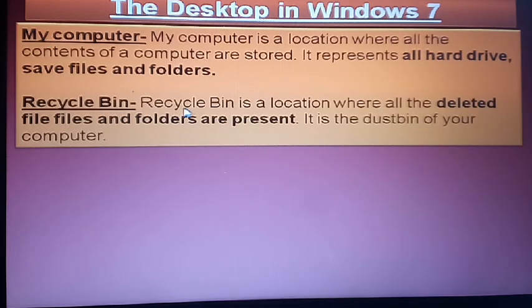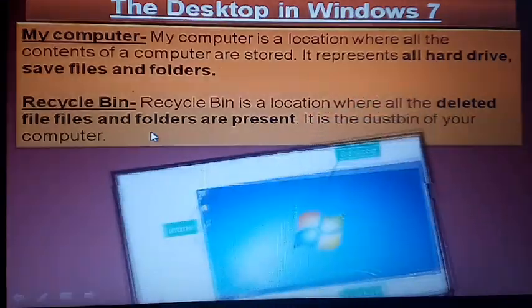Recycle bin. Recycle bin is just like a dustbin. When you delete any file, where does it go? It is stored in the recycle bin. So the recycle bin is a location where all the deleted files and folders are present. It is the dustbin of the computer. The second name is the dustbin of the computer. So the recycle bin is the dustbin of the computer, right?